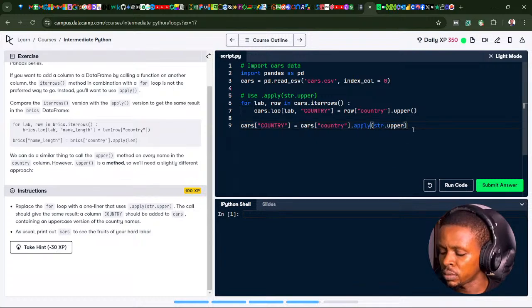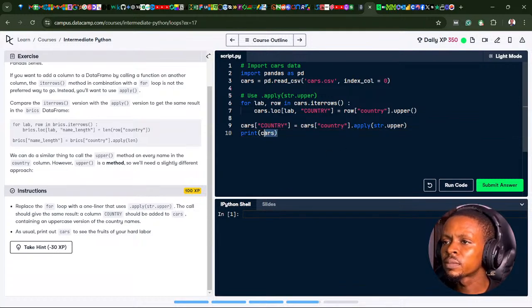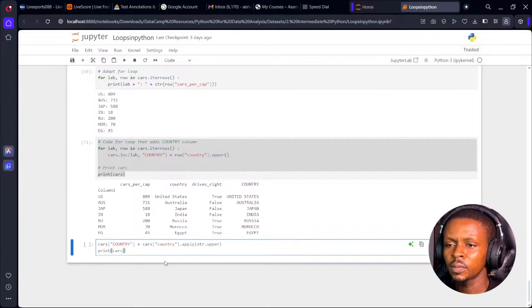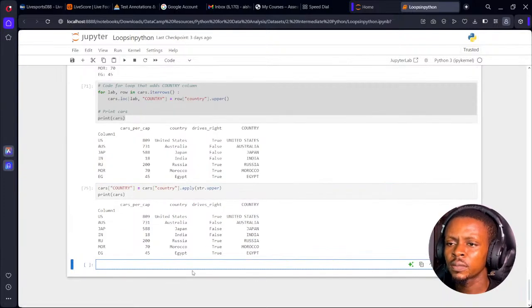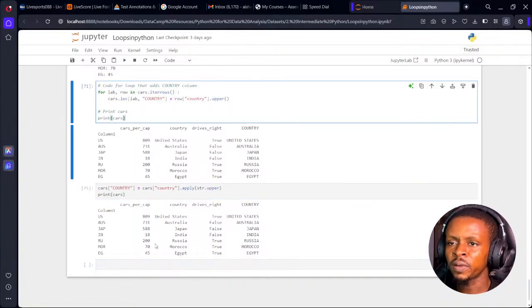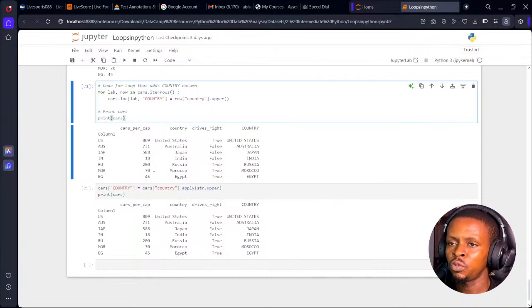Next, we're going to print it. So it's going to be print cars. Oh, let's see. Voila, we got the same results. And this second line of code is far, far easier and better than using a for loop on a data frame.